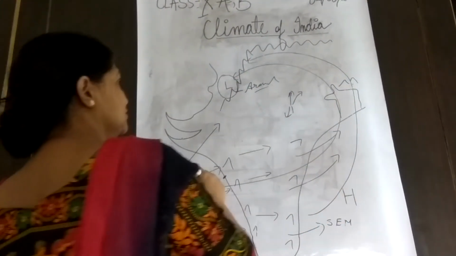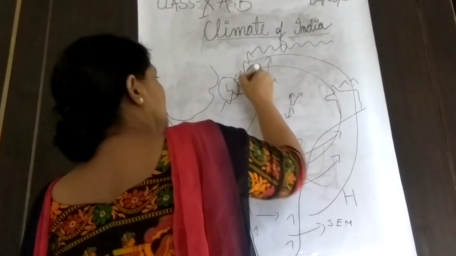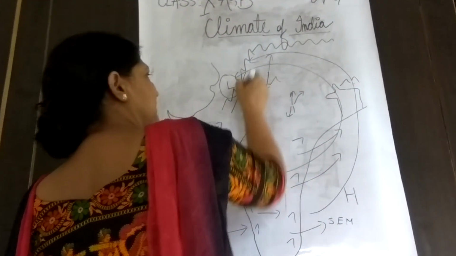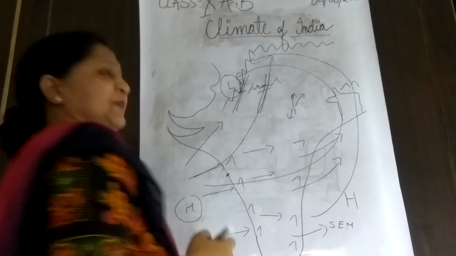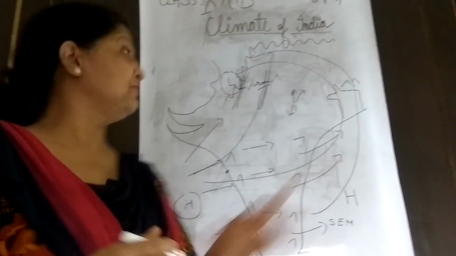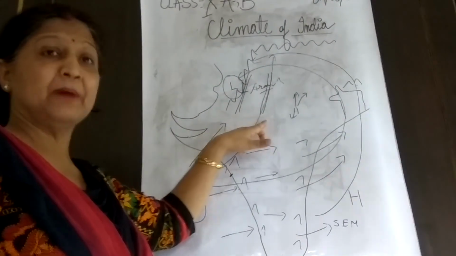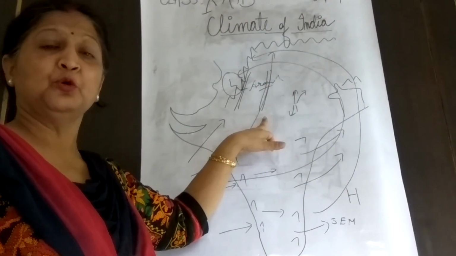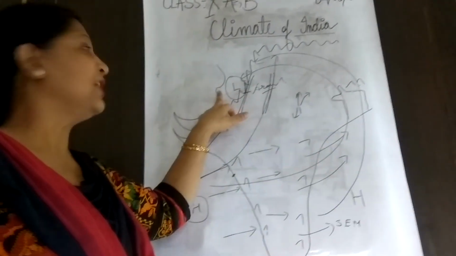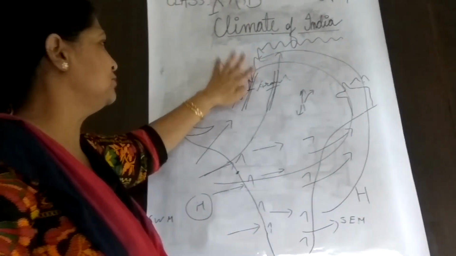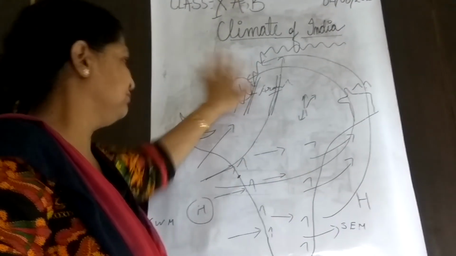Also, when this wind moves, if you see, they run parallel to the Aravalli. So the mountain is not able to stop these winds, as they are totally parallel to them. So this region is not able to get any rainfall. So it is a desert region.